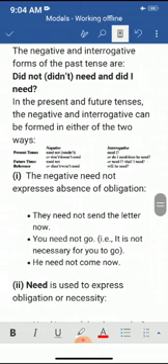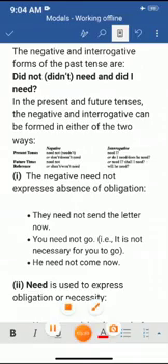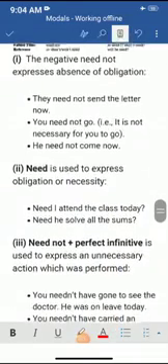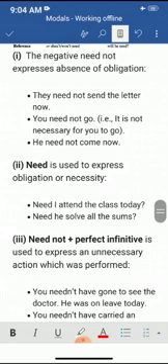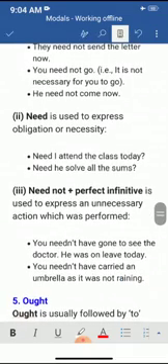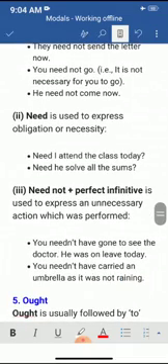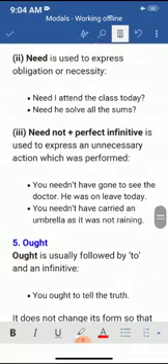Now, the negative need not expresses absence of obligation. They need not send the letter now. Need is used to express obligation or necessity. Need I attend the class today? Need not plus perfect infinitive is used to express an unnecessary action which was performed.